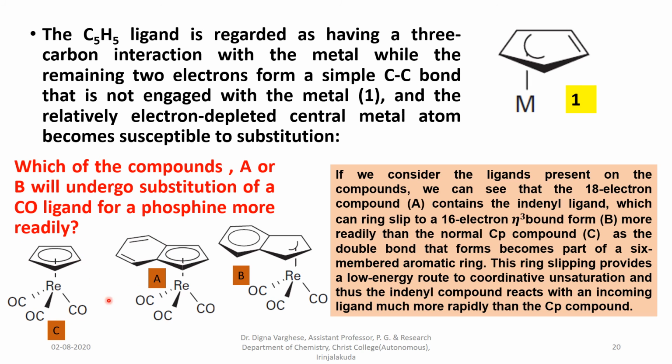Here C is least reactive and B is more reactive for substitution than A, and the order of reactivity is B greater than A greater than C.